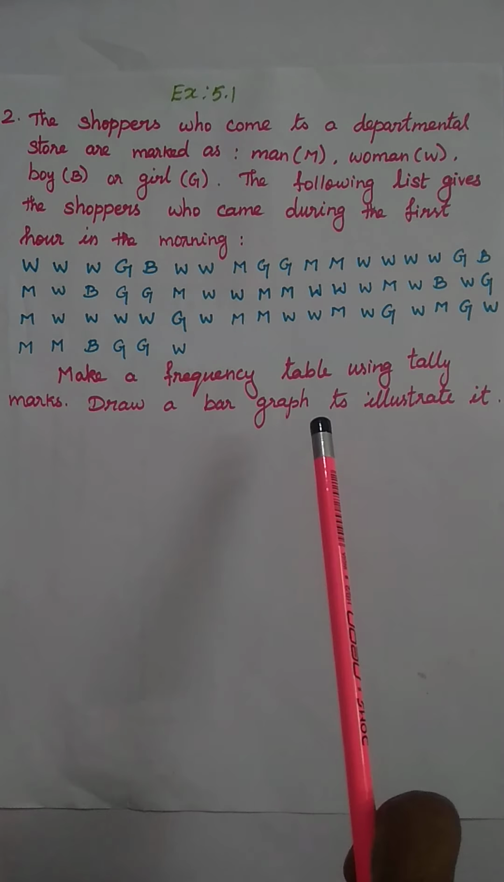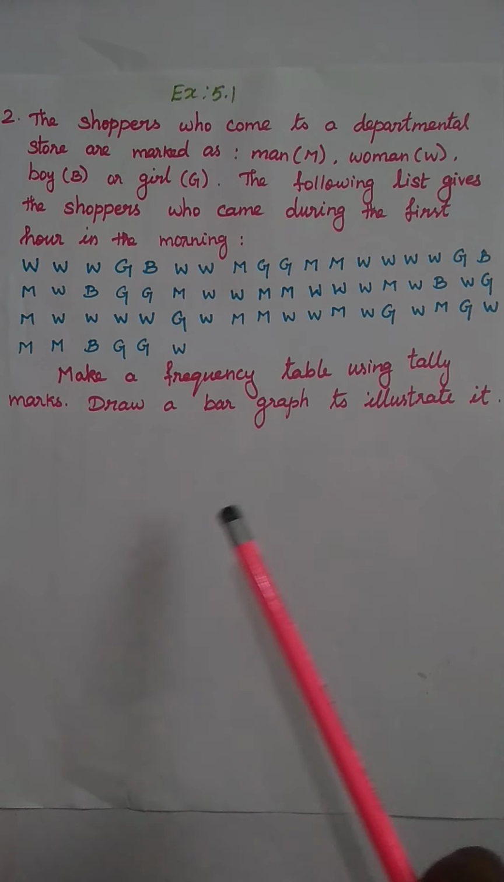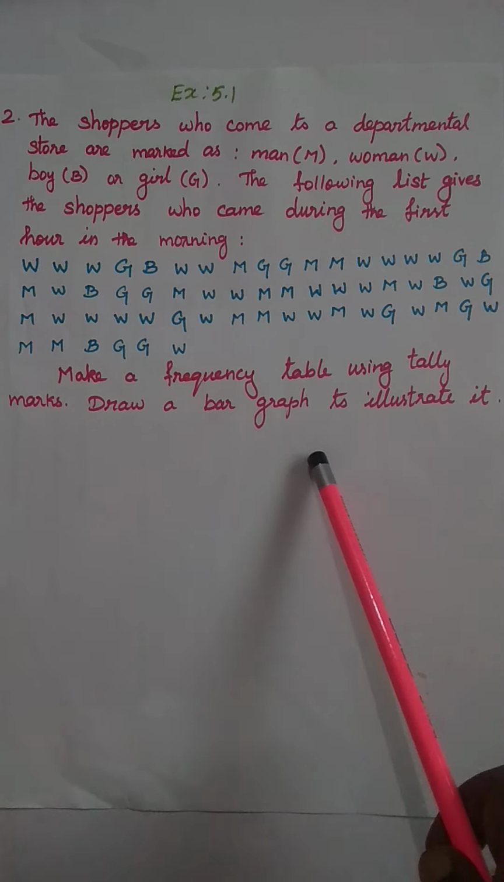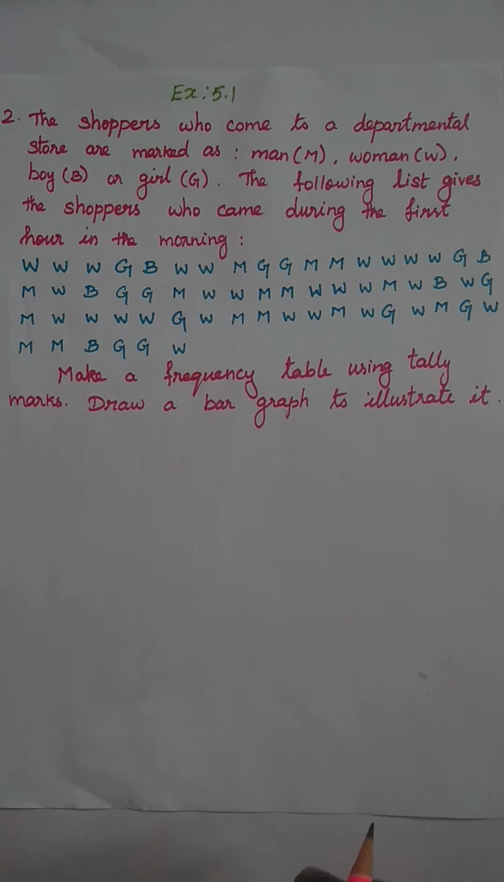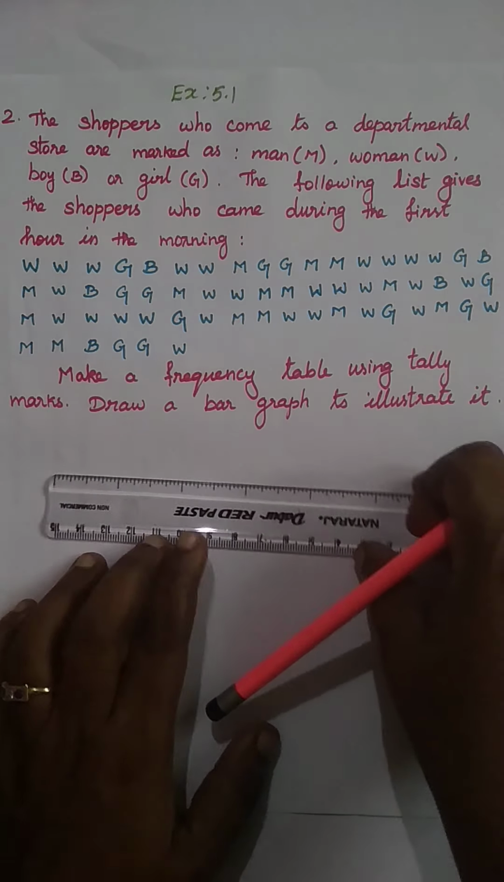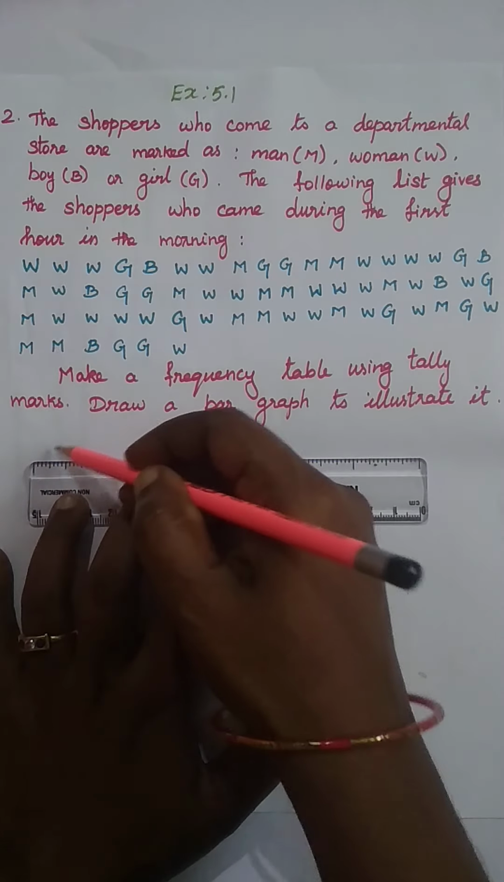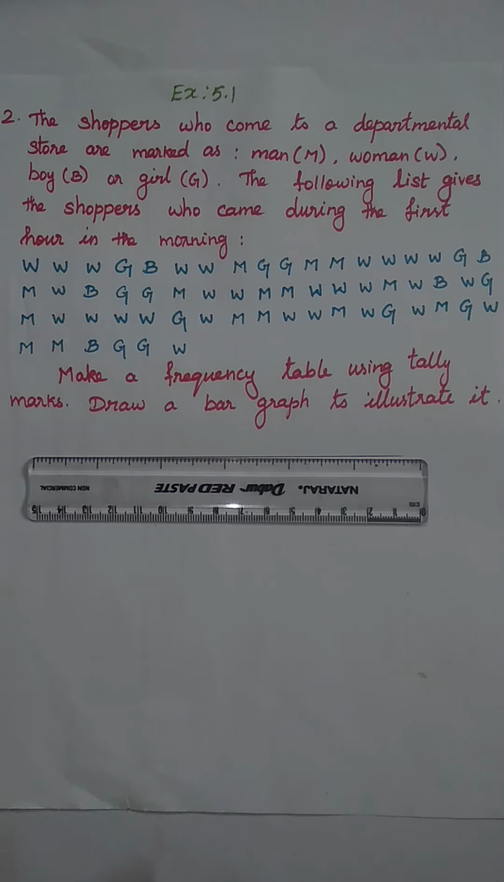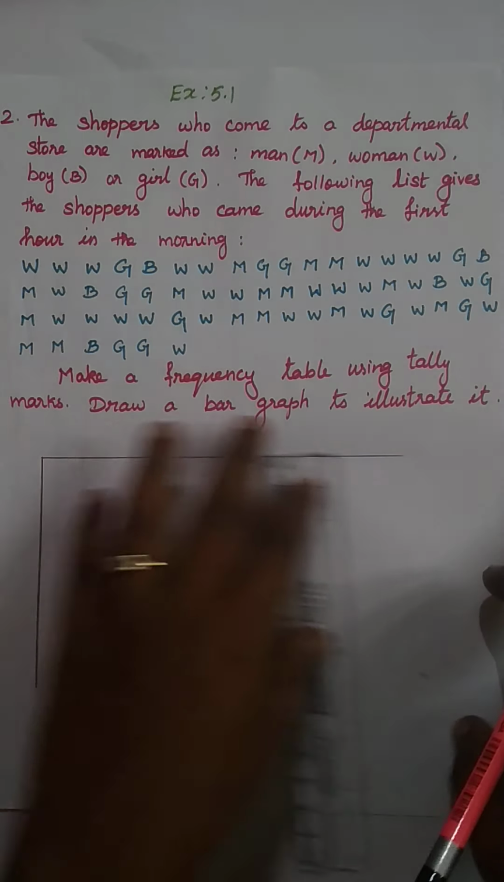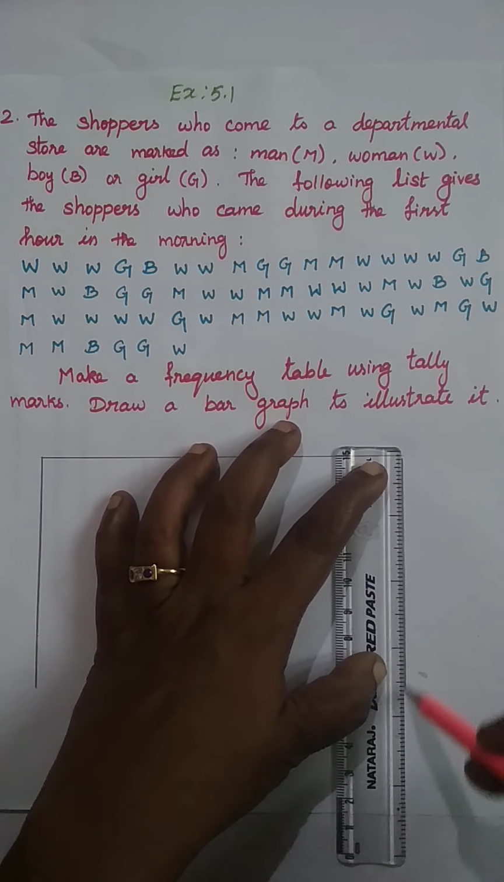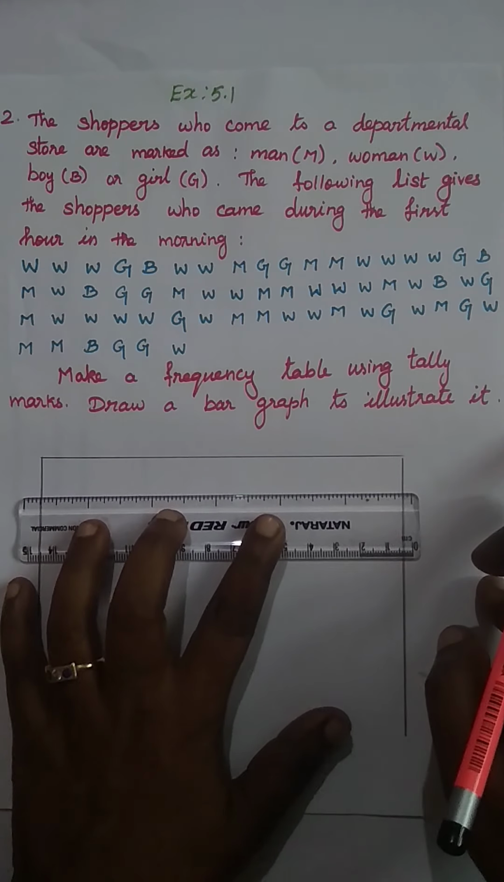So W for woman, G for girl, B for boy, M for men. So these are the marked details. These are the information. Okay, so the question is, make a frequency table using tally marks. Draw a bar graph to illustrate it. So first we want to create a table, that is a frequency table using tally marks. First we draw a tabular column. Shoppers, who are the shoppers? Man, woman, boy, girl.